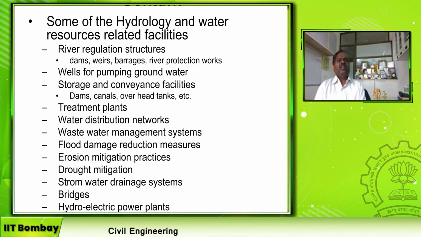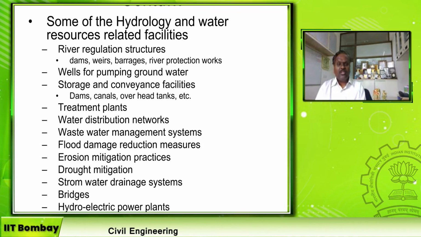Then once the water flowing in the river overflows the bank and damages the economy and life of human beings, then we call it flood damage. Then the water resource engineer's job is also how to reduce this flood, how to protect the public from the flood damage by warning, by proper estimation of flood quantiles, right? How much area will get submerged for an estimated flood quantile. Quantile means flood discharge. This is first.